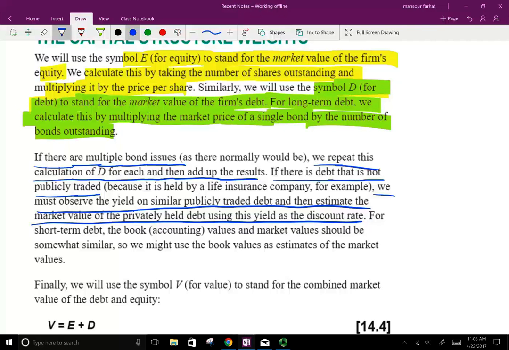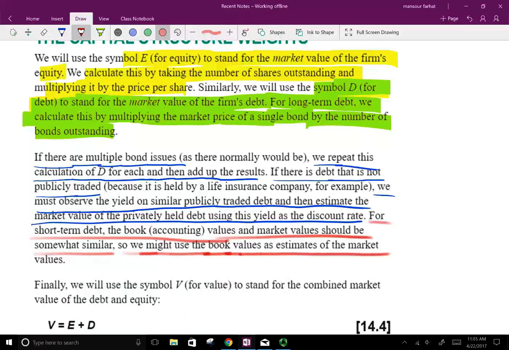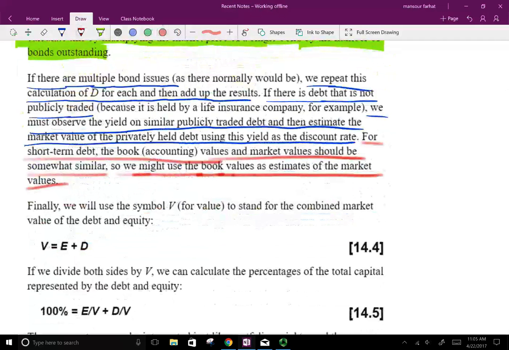And remember what I said, for short-term debt, the book value and the market value should be the same. We might use the book value as an estimate for the market value. So there's no need to estimate the market value of short-term debt. So basically what we can say is the value of the company is equal to its combined equity and combined debt.